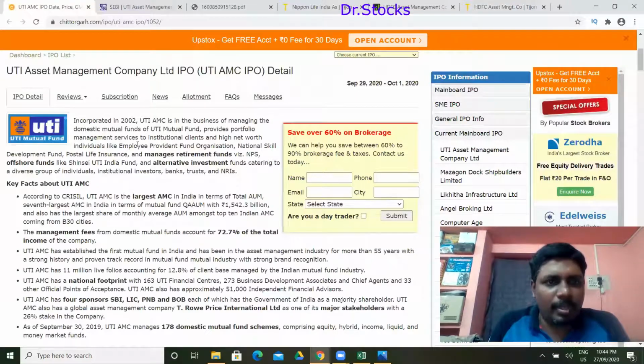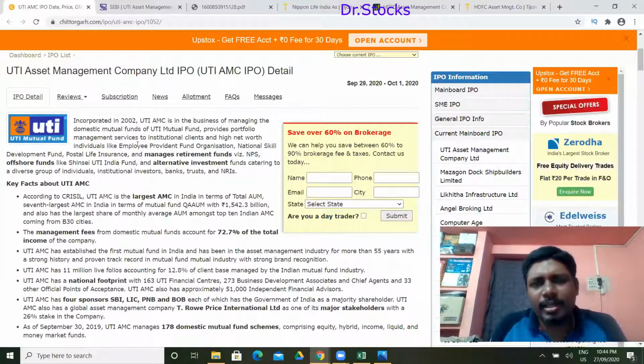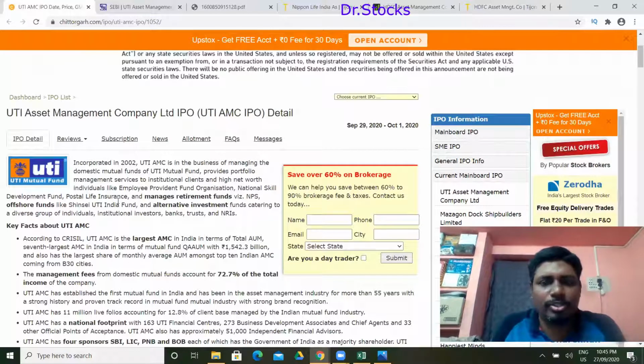Company profile. The company manages the domestic mutual funds of UTI Mutual Fund, and provides portfolio management services to institutional clients and high net worth individuals. So they are giving completely mutual fund oriented services. They are also managing things like EPFO, along with mutual funds. So how the company makes money, that is the business of the company. This is the history and the business we are going to see right now.